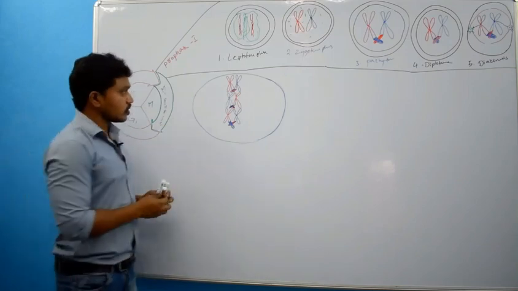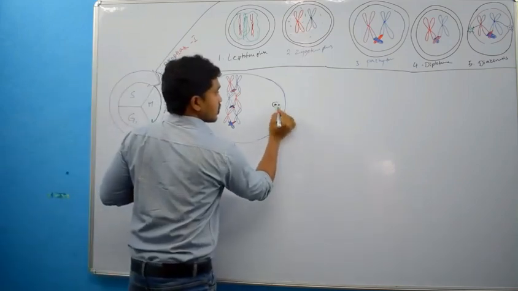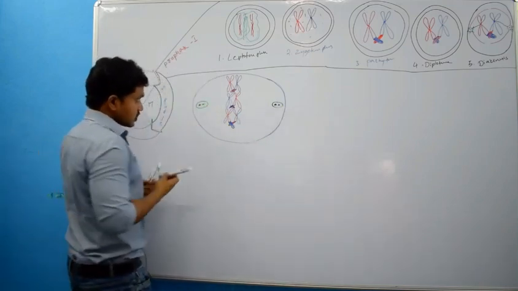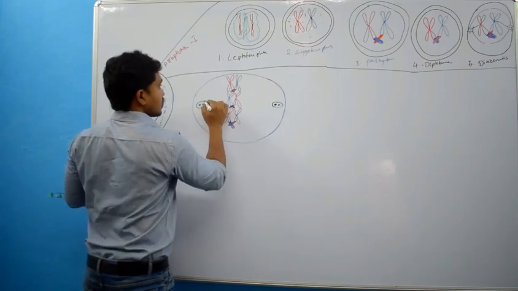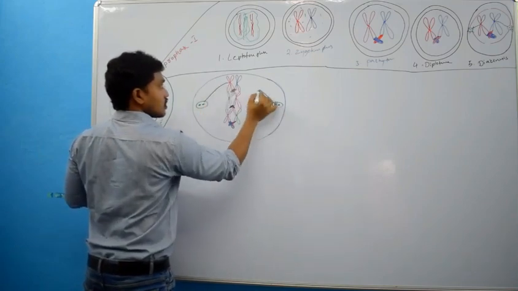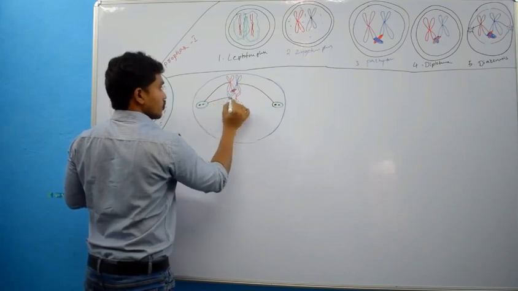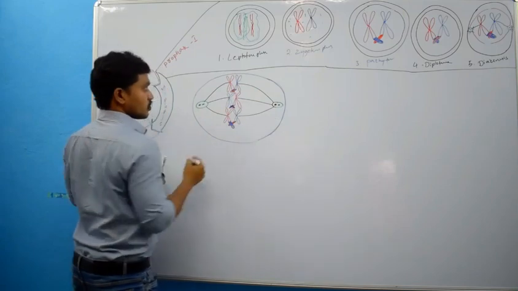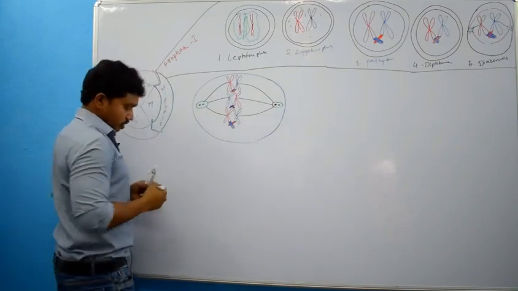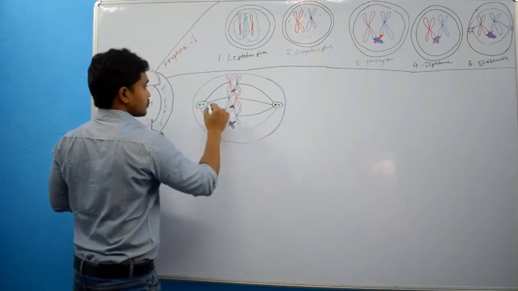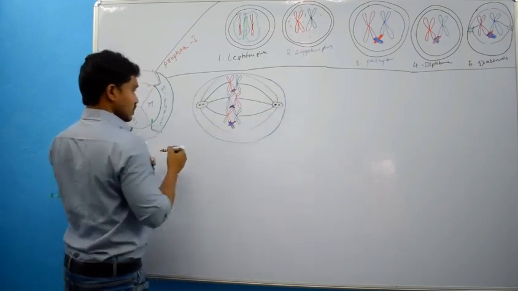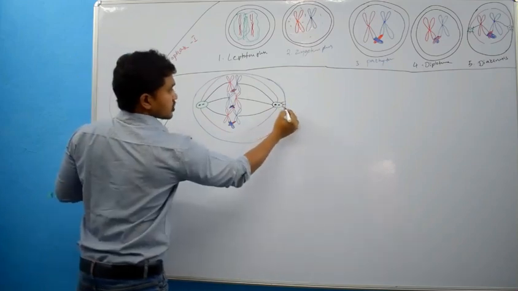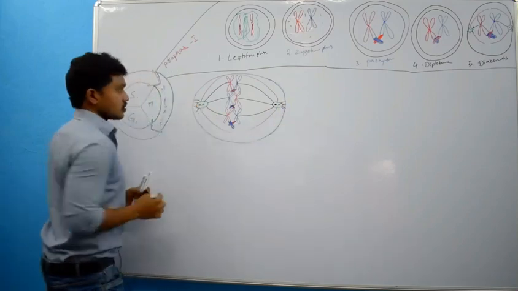So here, centrosome and kinetochore microtubules from this aster attached to the kinetochore of the chromosome, right? And of course you can find polar microtubules and you can find aster microtubules, right?